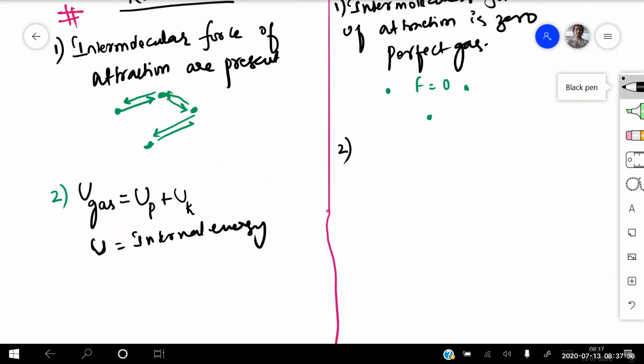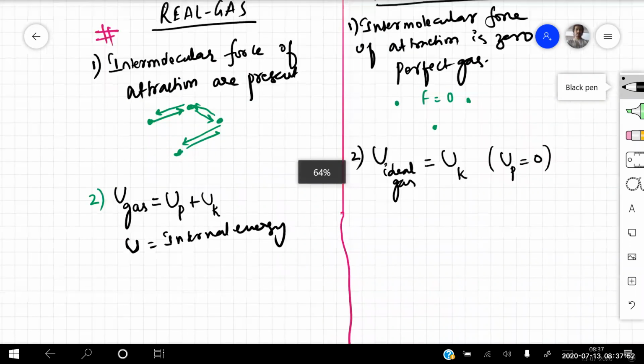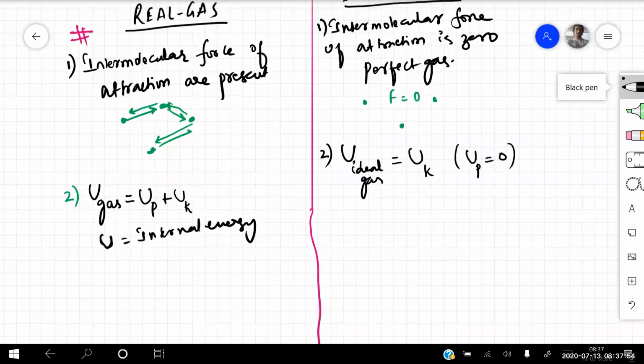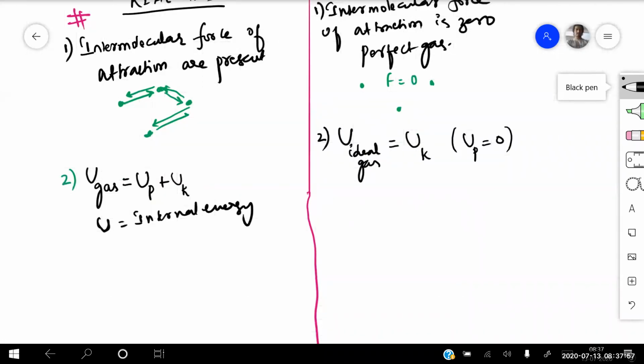The same way, the second point: internal energy of an ideal gas is only because of the kinetic energy, but potential energy becomes zero. Why does it become zero, beta? Because there is no force existing between the two molecules. So potential internal energy becomes zero for the perfect gases.